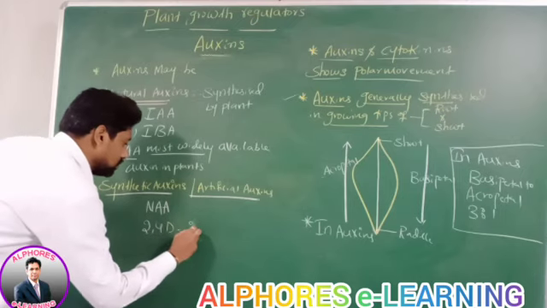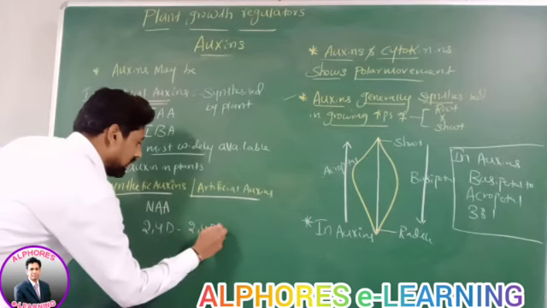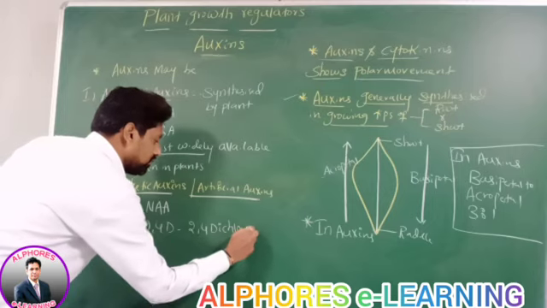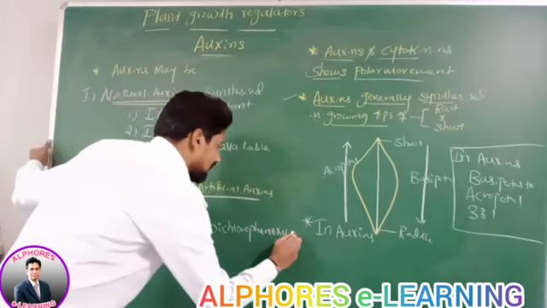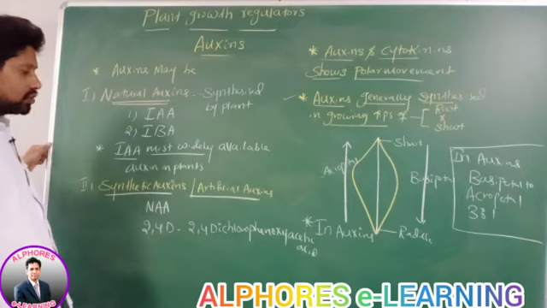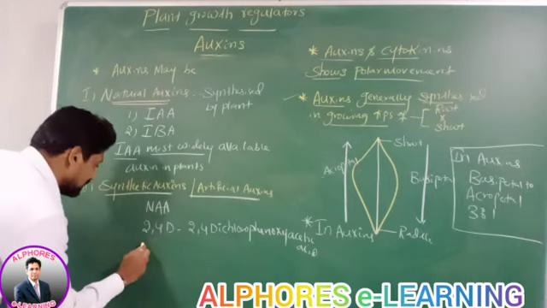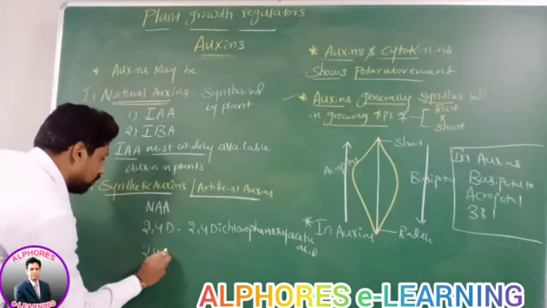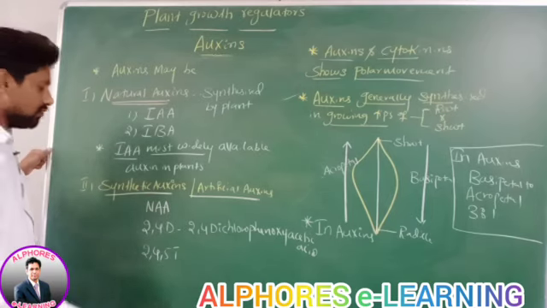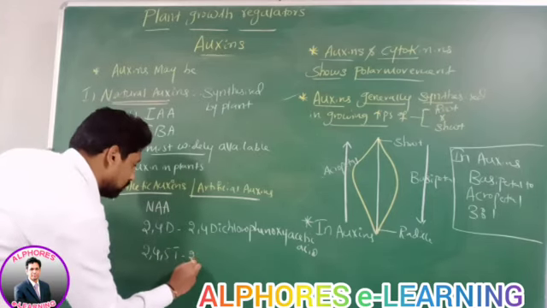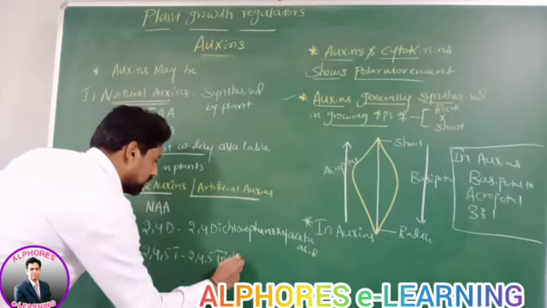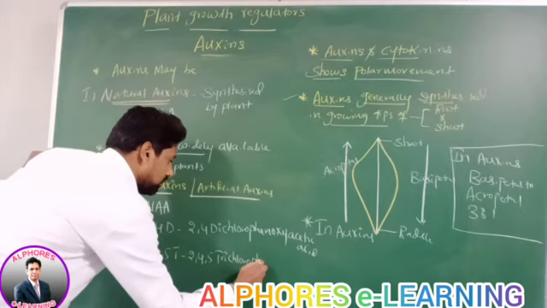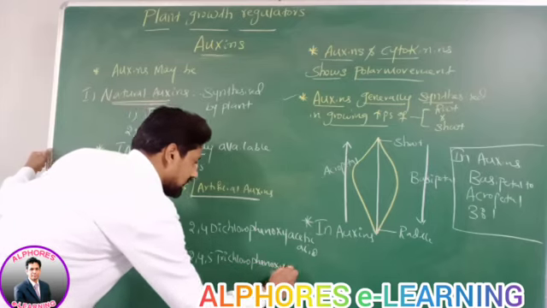What is the full form of 2,4-D? 2,4-dichlorophenoxyacetic acid. Next one is 2,4,5-T. What is the full form of 2,4,5-T? 2,4,5-trichlorophenoxyacetic acid.